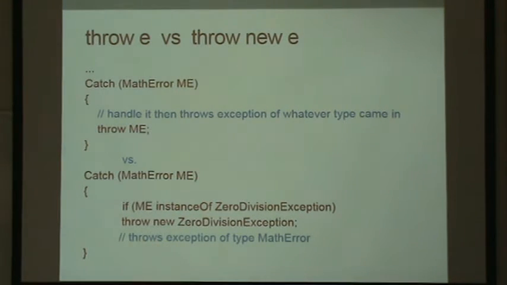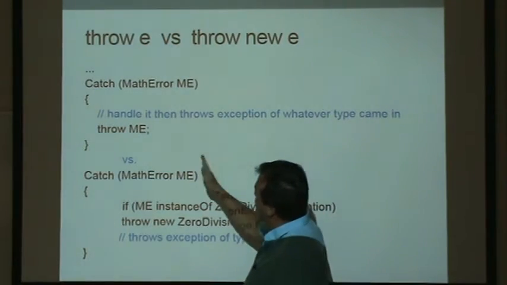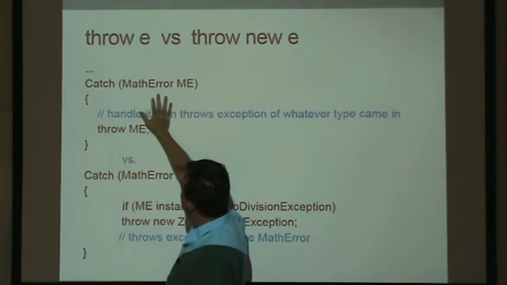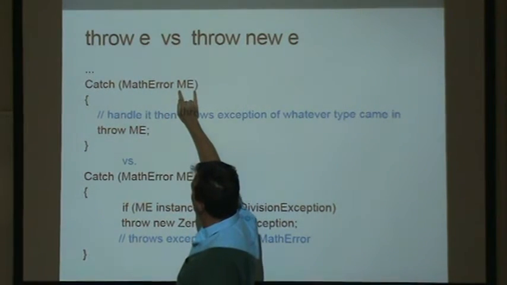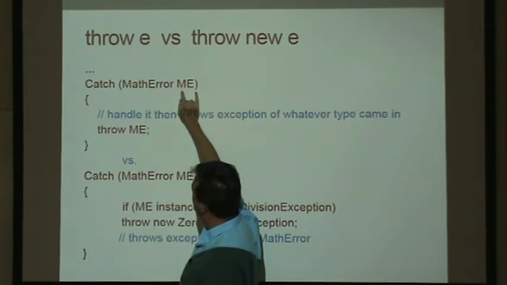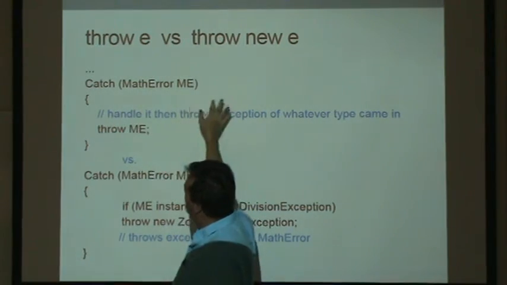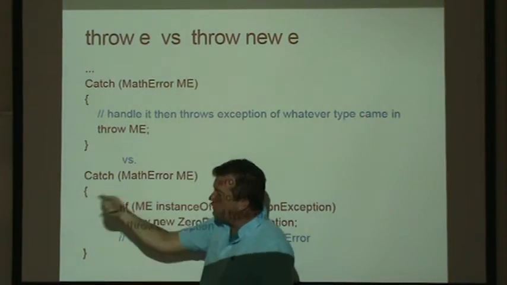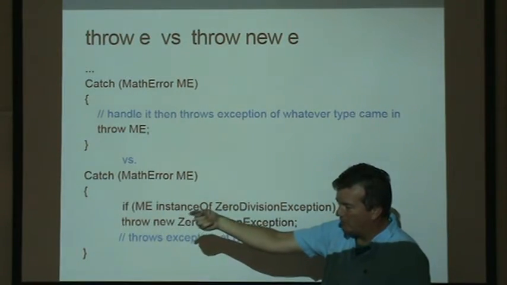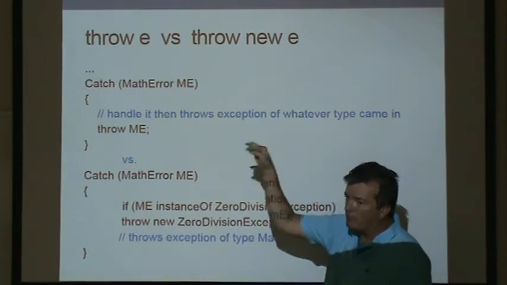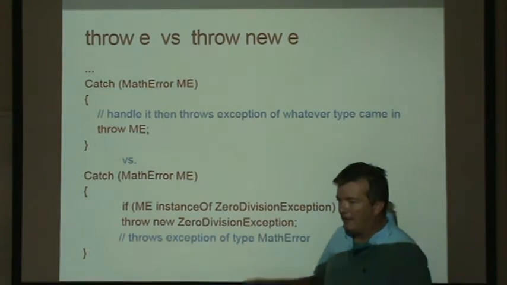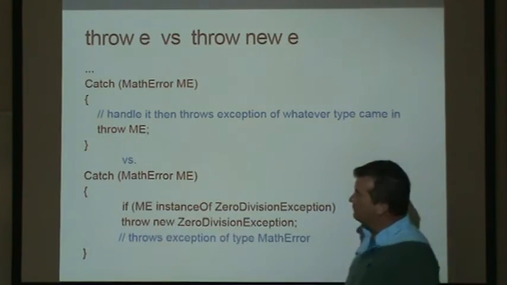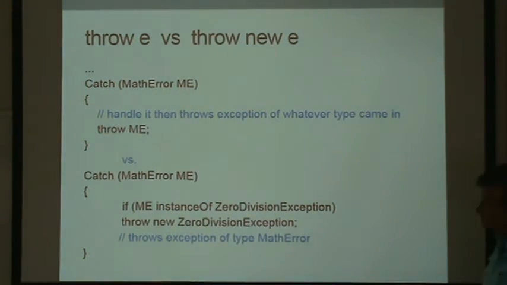Okay. So then there's the idea of you can throw an exception or you can create a new exception and throw that too. So for example, suppose we had a math error, and so now this is our exception object. We'll call it ME for math error. We write some code and we handle any math problem that is happening. And then when we're done, we decide we don't want to return to the code where the exception occurred. We'd like to rethrow it back at the stack so the stack can further handle the problem. So we just take the object and say throw, which basically is telling the operating system to take that object and rethrow it into what's left of the stack.